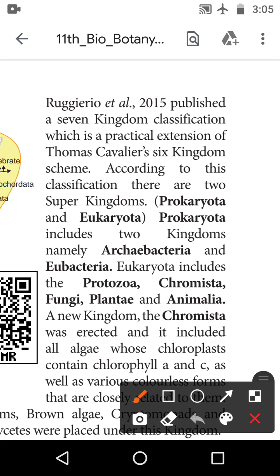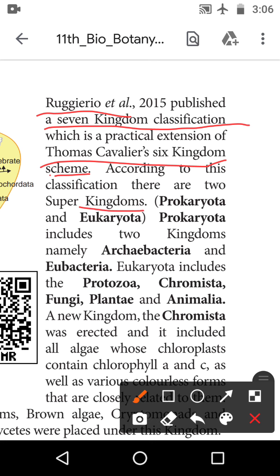Recently, Ruggiero et al. in 2015 published the seven kingdom classification, which is the practical extension of the Thomas Cavalier-Smith six kingdom classification. According to this classification, there are two super kingdoms.